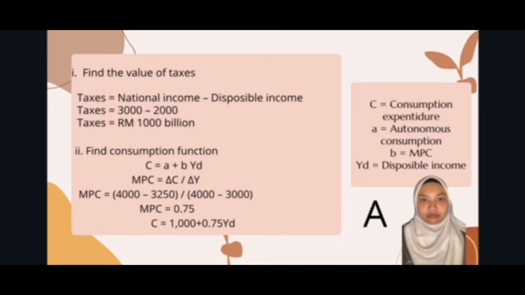The second question is to find the consumption function, where the consumption function is C equals A plus BYD, where C is consumption expenditure, A is autonomous consumption, B is marginal propensity to consume, and YD is disposable income. MPC is equal to change in consumption divided by change in income. The values here are from the table, quarter 3 2019 minus quarter 2 2019. So MPC is 0.75 and the answer for the consumption function is C equals 1000 plus 0.75 YD.